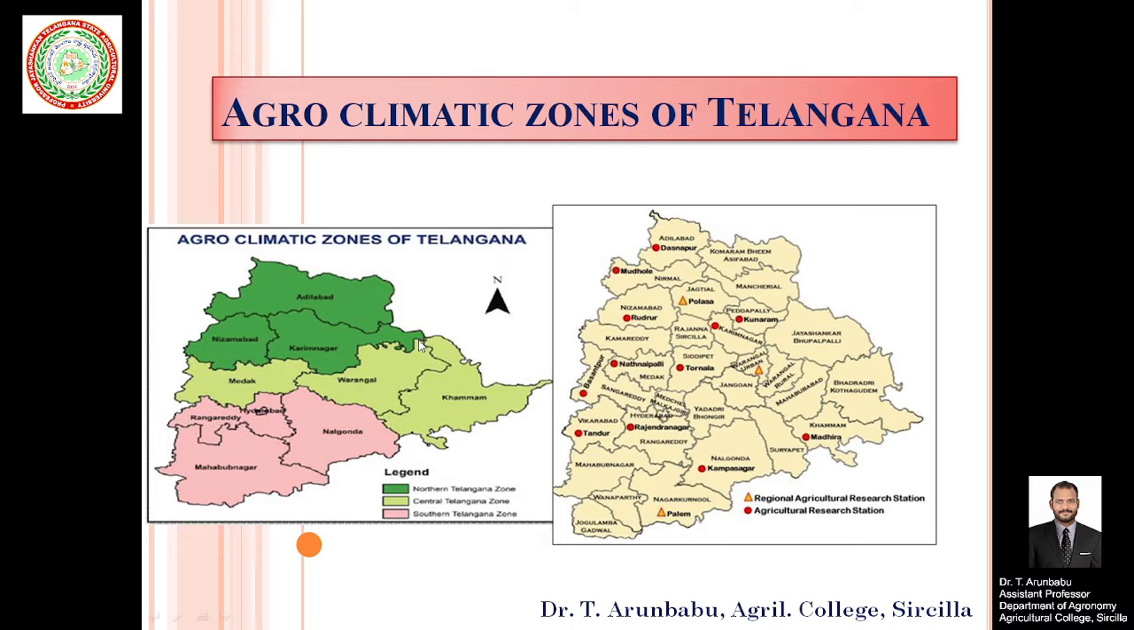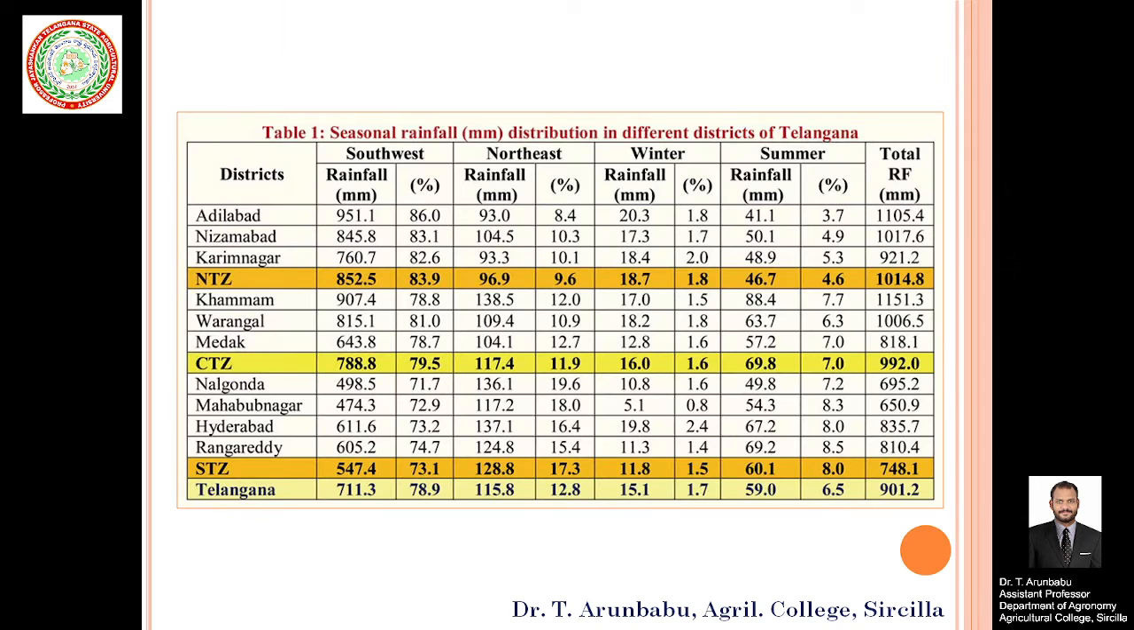Coming to the third lecture, that is agroclimatic zones of Telangana. In the last class, we discussed what is an agroclimatic zone and what is the necessity of classification of agroclimatic zones of India. Similarly, here in this lecture we are discussing the agroclimatic zones of Telangana. Telangana has been divided into three important agroclimatic zones: northern Telangana zone, central Telangana zone and southern Telangana zone.